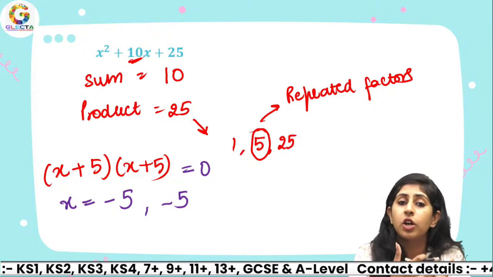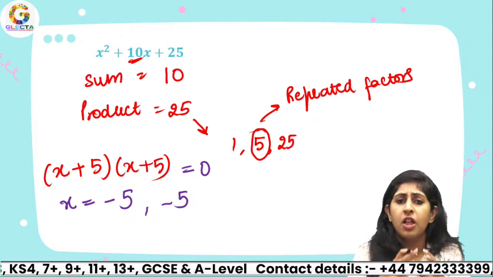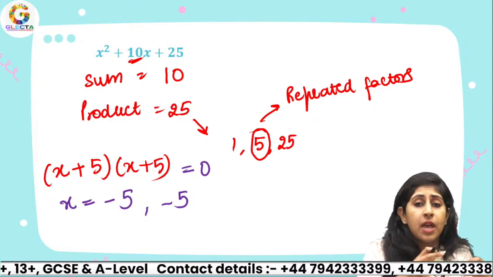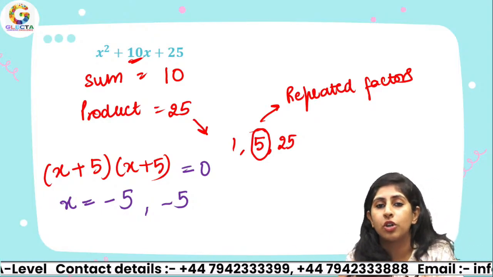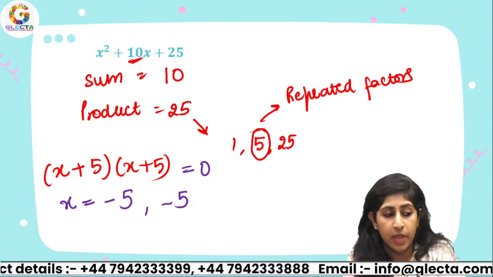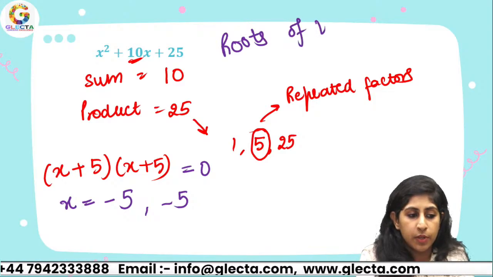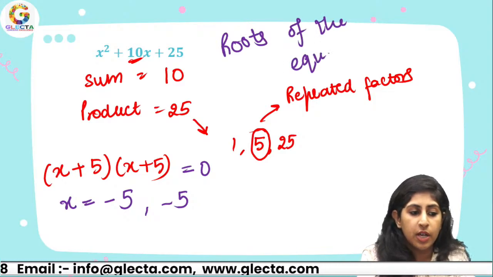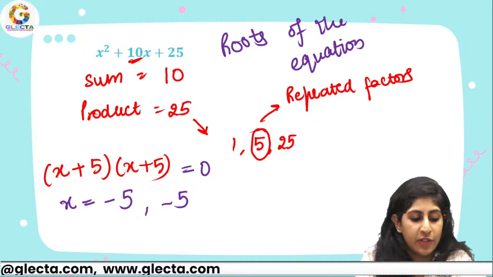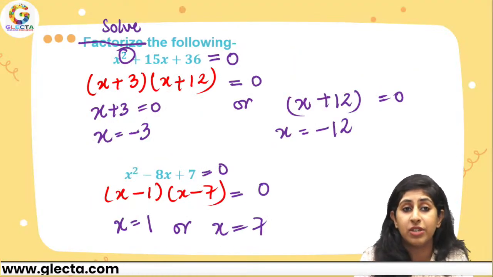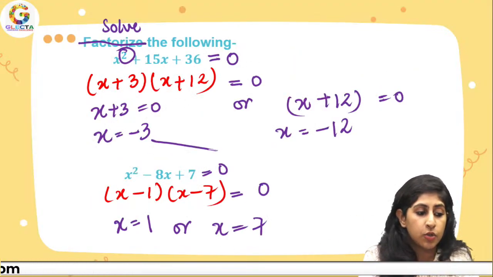Whenever you're solving a quadratic equation, those values of x which make the entire quadratic expression equal to 0 are called the roots of the equation. Like when we solved and got x equals negative 3 and negative 12 over here, these would be referred to as the roots.